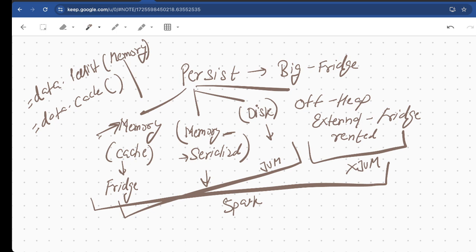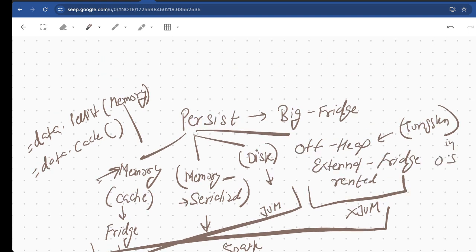So let's talk about off heap. Off heap is nothing but storing it in the operating system, using the memory of the operating system, which is not managed by the JVM but Spark is still managing it. To manage it efficiently, we are using Tungsten. So we will be using Tungsten to efficiently manage the off-heap memory in the operating system.